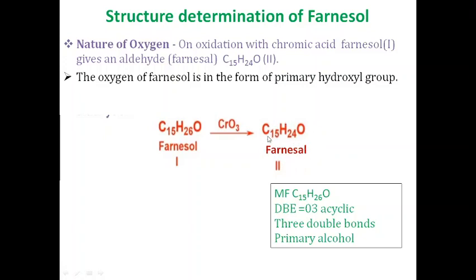This was isolated, and then its elemental analysis and molecular formula were determined, and it shows the presence of an aldehydic group, which gives information about the nature of the hydroxyl group in farnesol. This means the oxygen of farnesol is in the form of a primary hydroxyl group, because if the hydroxyl group is primary in nature, then on oxidation it yields an aldehydic group.